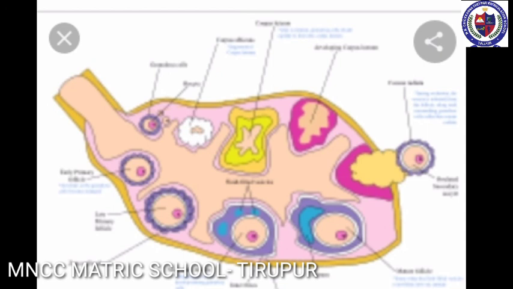The cortex is composed of a network of connective tissue called stroma and is lined by the germinal epithelium. The epithelial cells, called granulosa cells, surround each ovum in the ovary, together forming the primary follicle. As the egg grows larger, the follicle also enlarges and gets filled with fluid and is called the Graafian follicle.